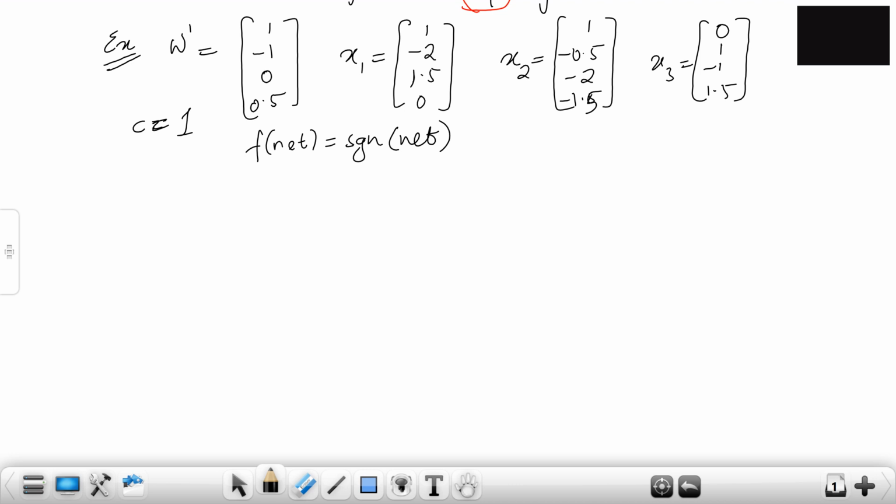Okay, so I'll start with that. Now step 1. Look at this carefully. You have to write it properly. Step 1 is calculating net 1. What is net? Net is nothing but w1 transpose, into x1. So what is the weight transpose here? We've got 1, minus 1, 0 and 0.5. And what is x1?